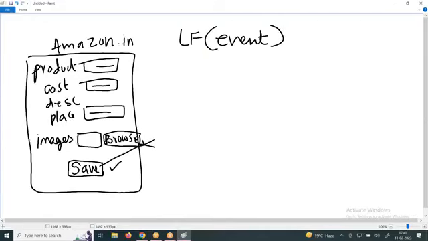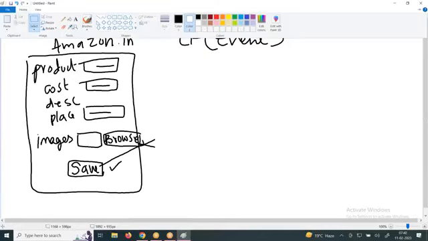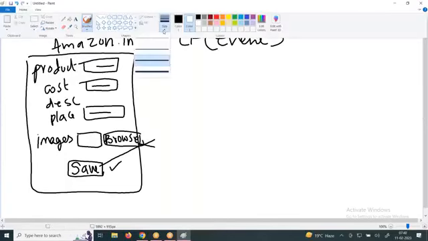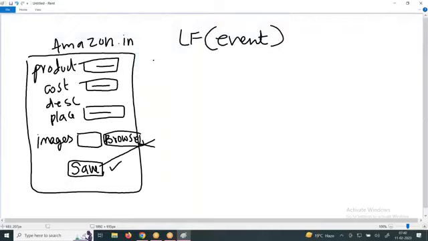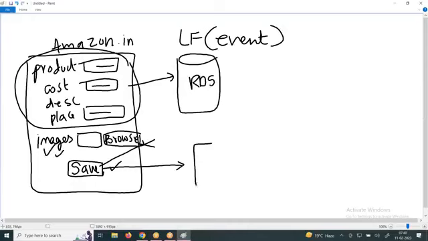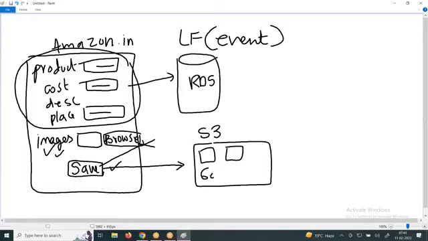Fine. Now AWS. See, sir, AWS capabilities. You click on the save button. First of all, what is this data? I will move this one to a database. I'll click on save. What are these things? I will move them into S3. These are 10 MB files, yes or no? What is the pixel? What is the size?